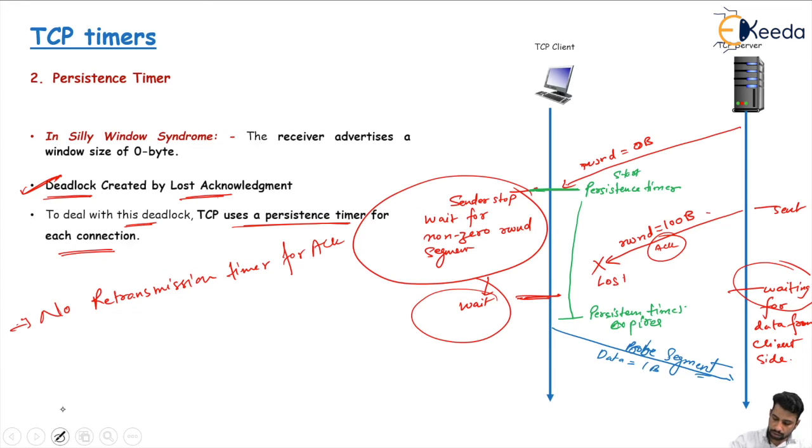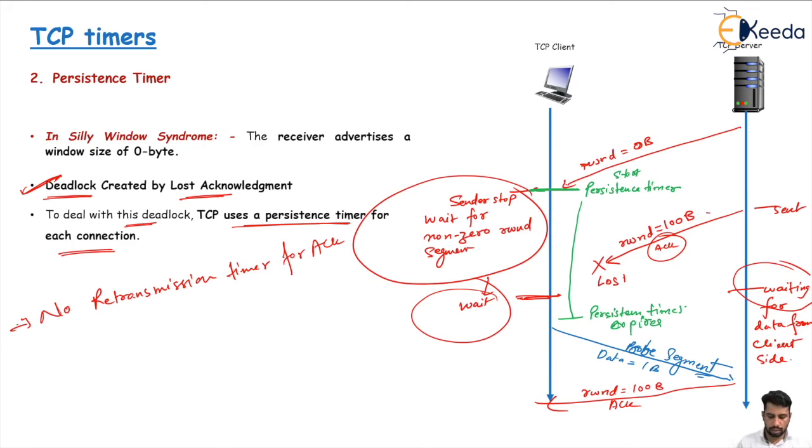This will send the acknowledgement again, and this acknowledgement has a received window size of a non-zero size. So the probe causes the receiving TCP, or the server, to resend an acknowledgement. Again, the persistent timer will take place if no acknowledgement is received. The solution of this deadlock is called the persistent timer. So this way we can find the solution of this deadlock.